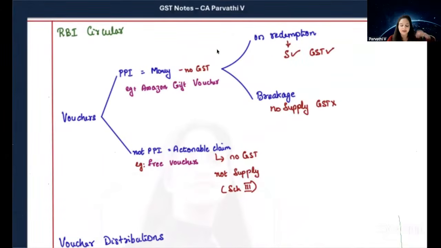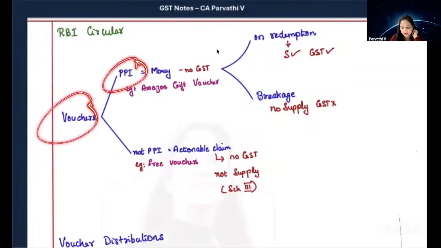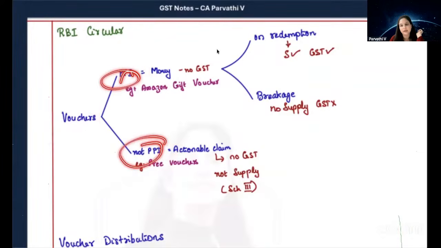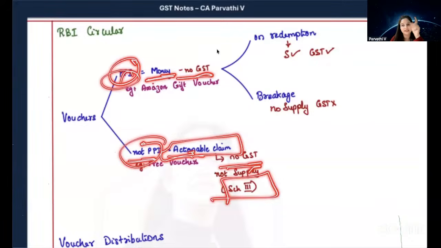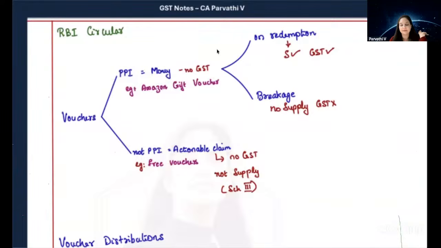Are we clear? So let's just summarize. What does it say? Vouchers are either a prepaid instrument or not a prepaid instrument. Prepaid instruments means money, no GST. Not a prepaid instrument means actionable claim. On actionable claims also there is no GST as per Schedule 3, because only if there are specified actionable claims is GST applicable. Now, if it is a prepaid instrument, on redemption GST is applicable because there is a supply happening. But if there is breakage, what does breakage mean? The voucher is not redeemed. Voucher not redeemed means supply is not happening. Therefore, GST is not applicable.